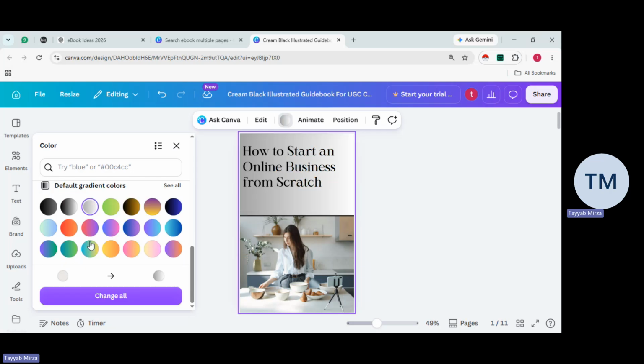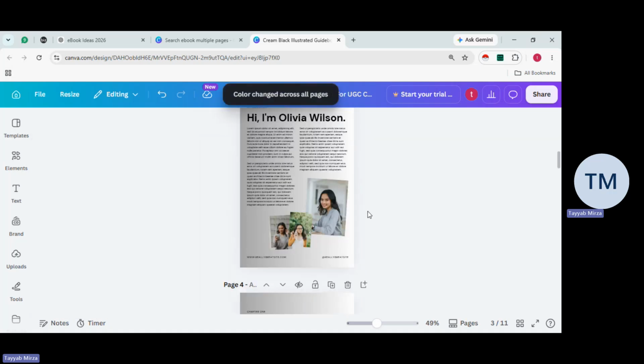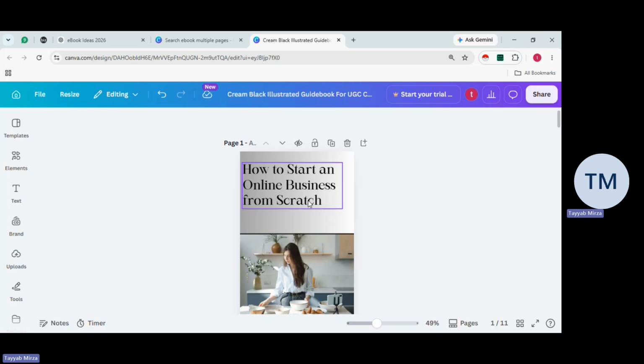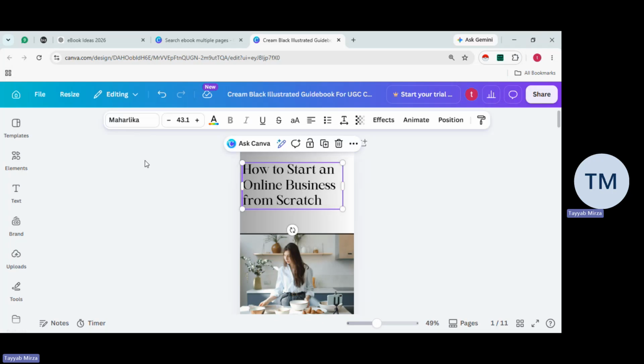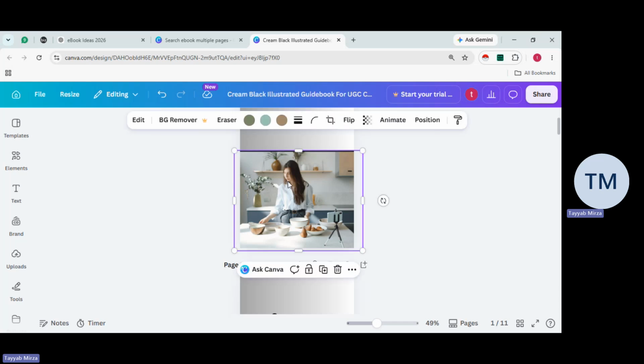If I decide to go with this one, and you want to change it, make sure you click on change all, so all the colors from the templates will be automatically changed, just like this. Now we got the title, we changed the background, and we know how to change the font styles and all that. But if we want to change the pictures as well, it's also very simple to do. What you need to do is you simply click on the picture, right?